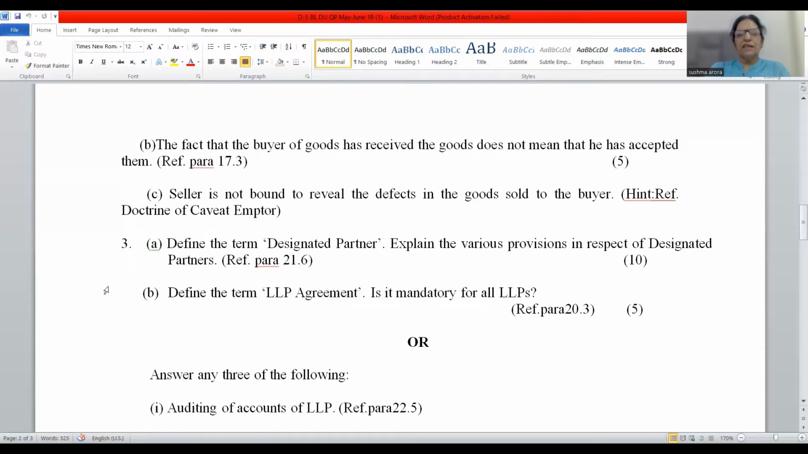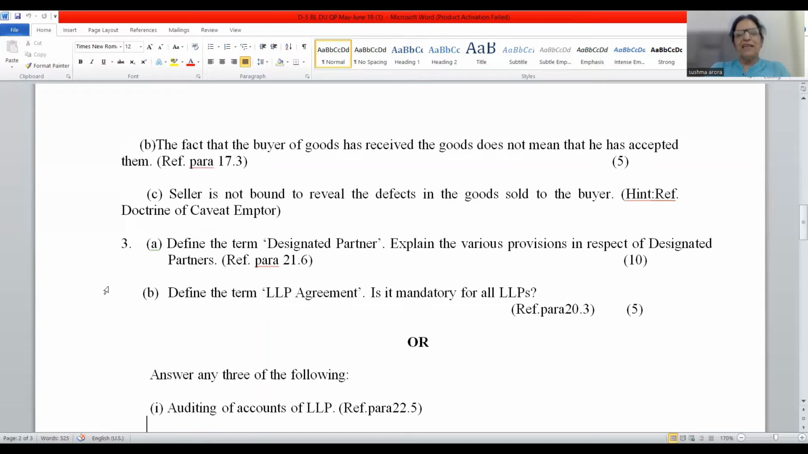Or there are other acts also, where if any provision of that act is violated, then there is a separate penal provision for the DPs. So friends, all these points, because the question is of 10 marks, so all 9 to 10 points you should write. Then B part: define the term LLP agreement. Is it mandatory for all LLPs?